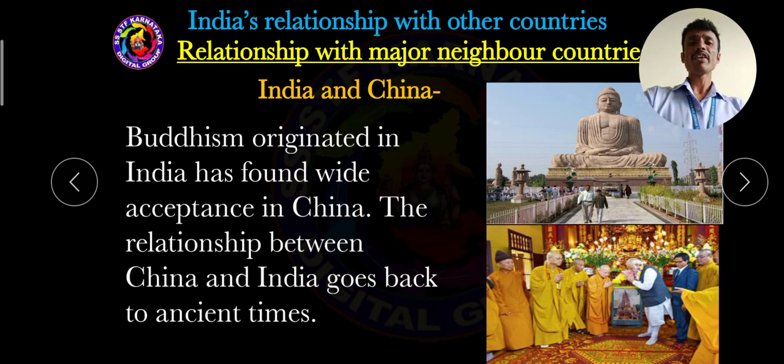The relationship between China and India goes back to ancient times, which I already explained in detail, during the period of the Mesopotamian and Sindhu Valley civilizations. From that time to the present there is a relationship between India and China, and Buddhism originated in India but has found wide acceptance in China, with huge numbers of followers there.